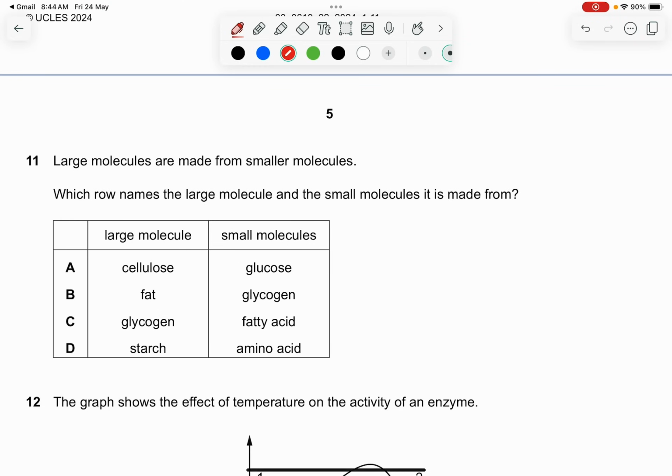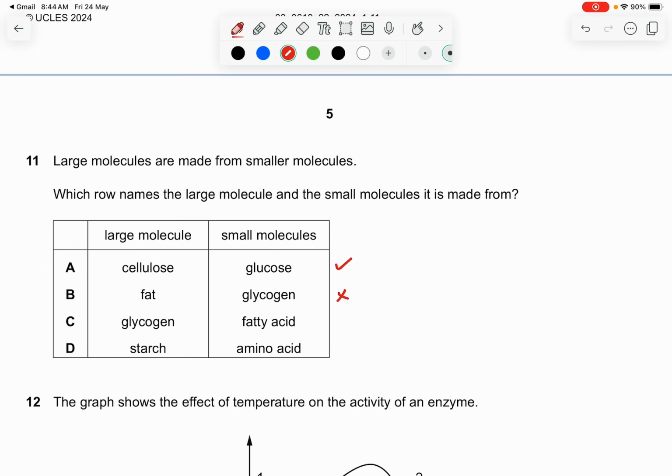Question 11. Large molecules are made from smaller molecules. Which row shows the large molecules and the small molecules they are made from? Okay, so the large molecule, we have cellulose, and the small molecule is glucose. Okay, that is correct actually. Fat is from glycogen?